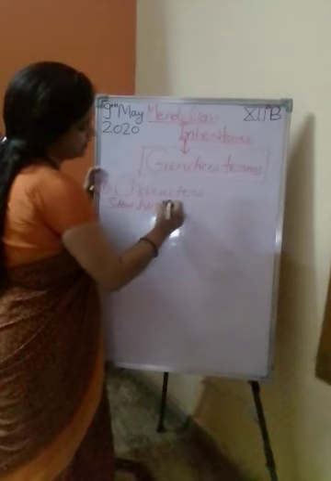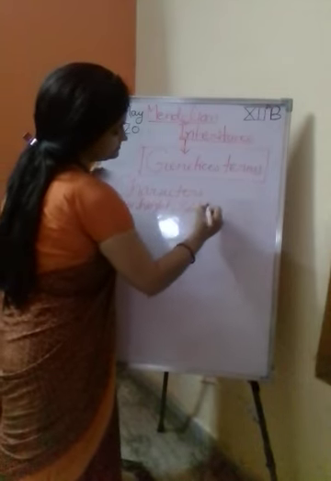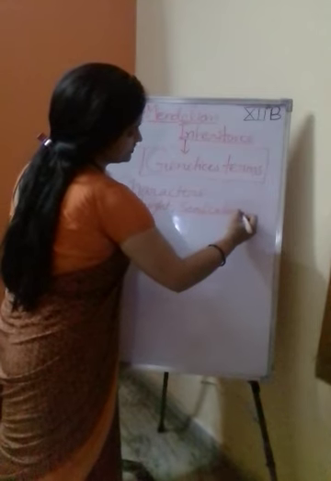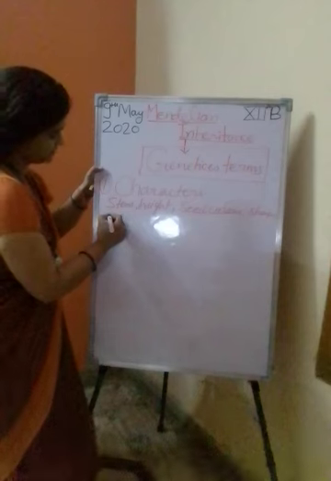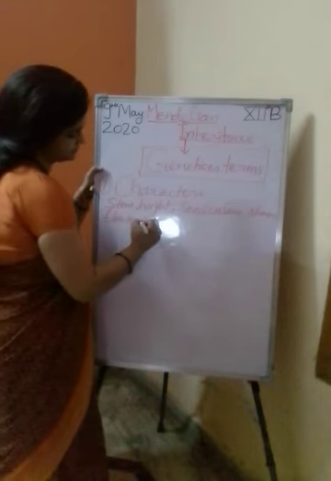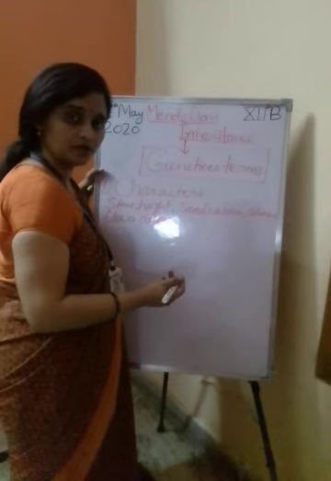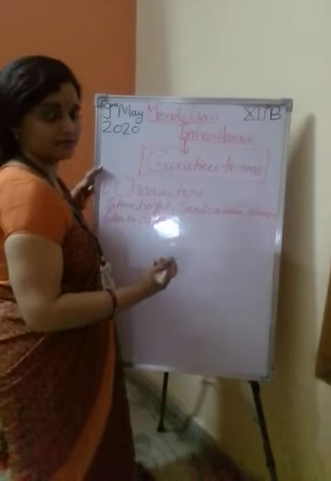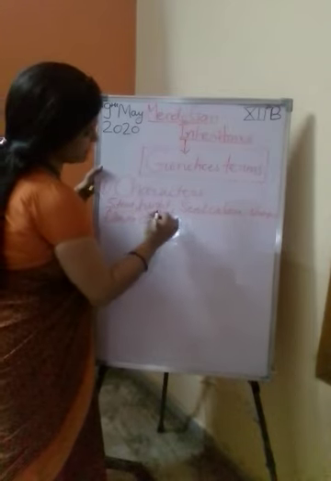Now the seed color, seed shape, flower color, flower position, pod color, pod position, etc. Okay. Now first of all, the stem height.